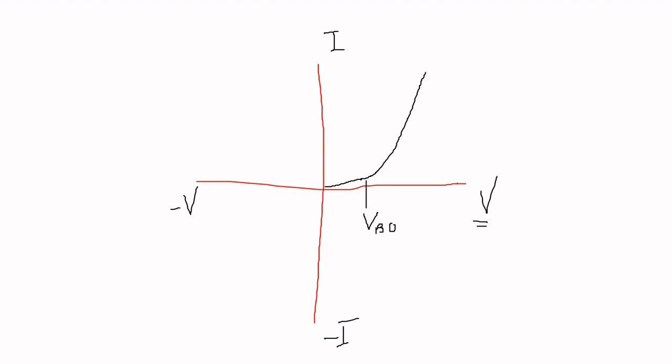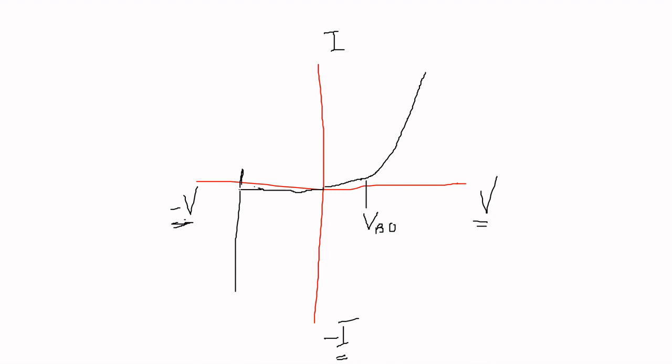In the second case, we are going to apply a negative voltage. Due to the application of negative voltage, the diode acts as an open circuit and allows only the minority charge current, that is, a very small amount of current or zero current. If we further increase this negative voltage, at a particular voltage breakdown occurs and this negative current suddenly increases.